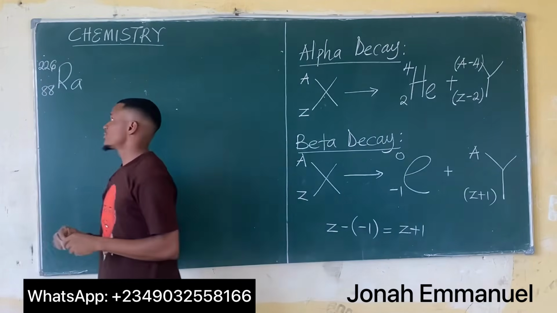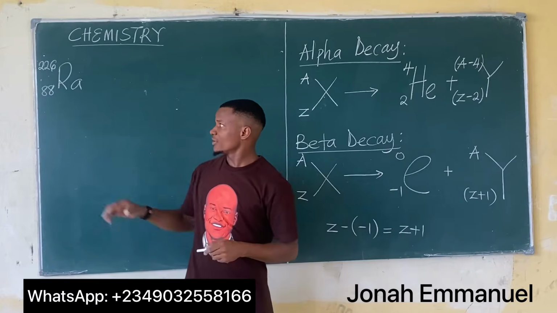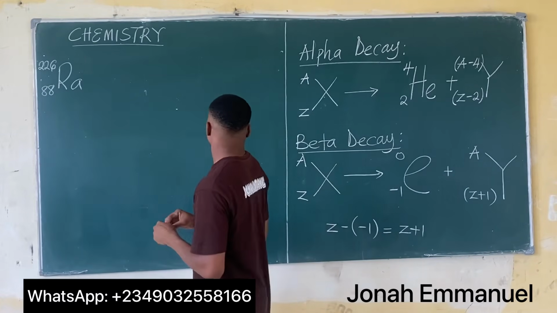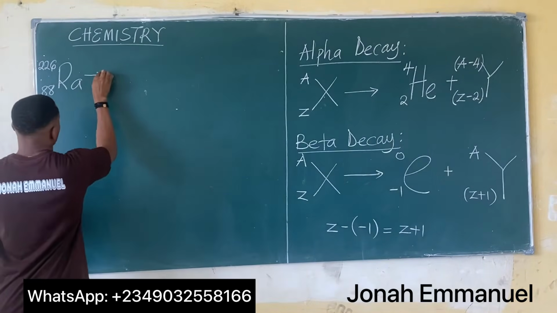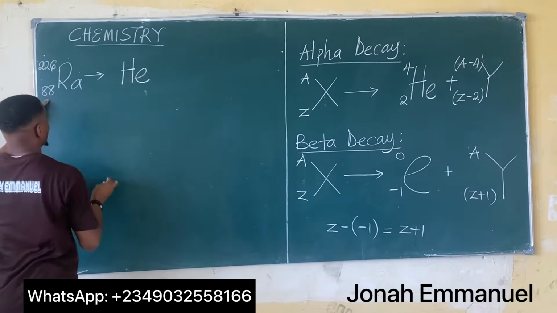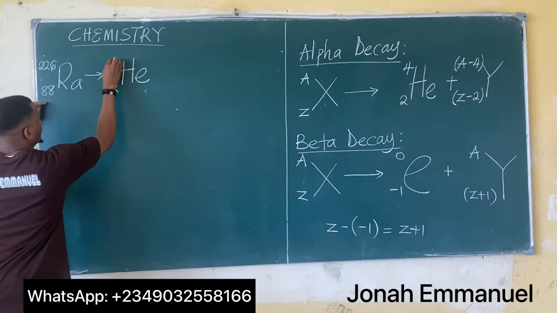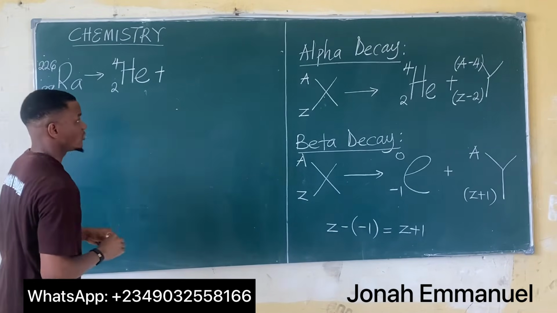This element is called radium. It's a radioactive element. If this element undergoes alpha decay, it will produce a helium nucleus, of course, He, such that here becomes 2 and 4, plus the new element formed is called radon.